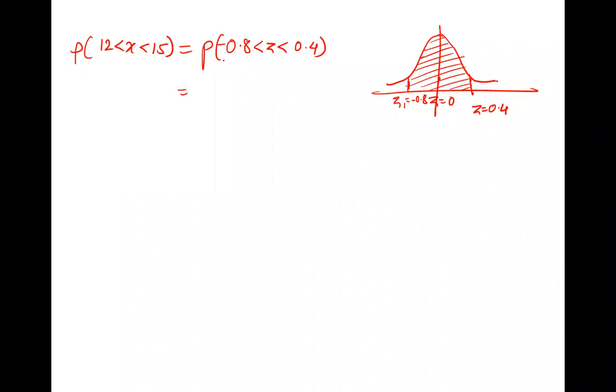So for 0 to 0.8, what is the area? 0.2881. Plus this side area, from 0 to 0.4, what is that? 0.1554. Add it.